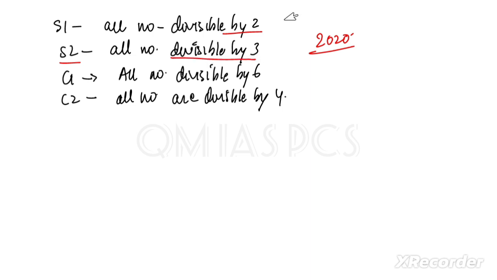Now if I combine both statements, which conclusion will follow? If I combine divisibility of 2 and divisibility of 3, what will be the conclusion? The conclusion will be that the number is divisible by 6.